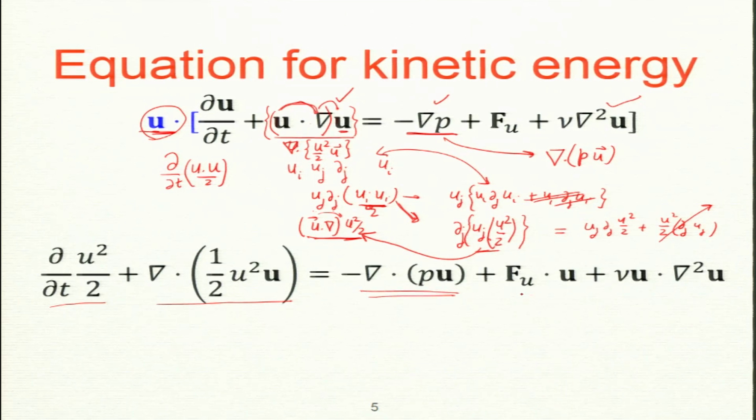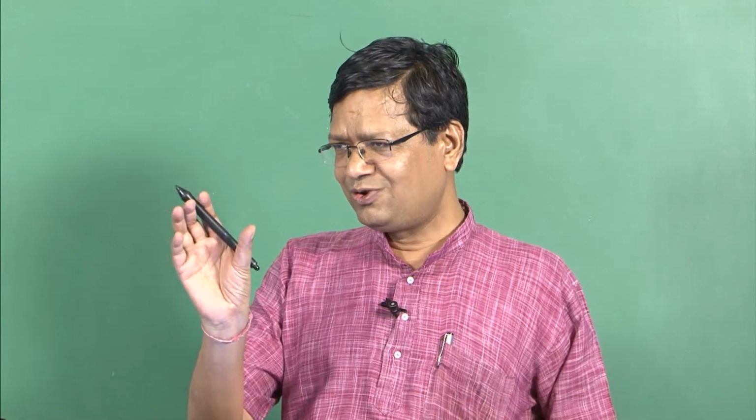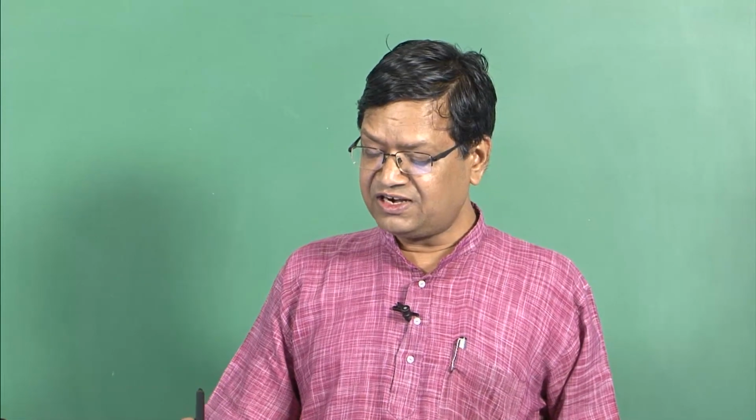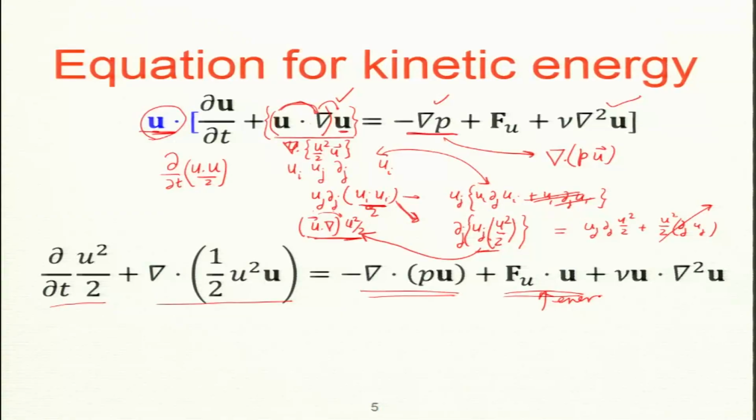This is coming from the pressure term. This is, in fact, the force term. Now, what is force times velocity for particles? It is work done per unit time, which is power input. So, it is the energy supplied per unit time by the force to a unit volume. Okay. So, this is called the kinetic energy injection rate.